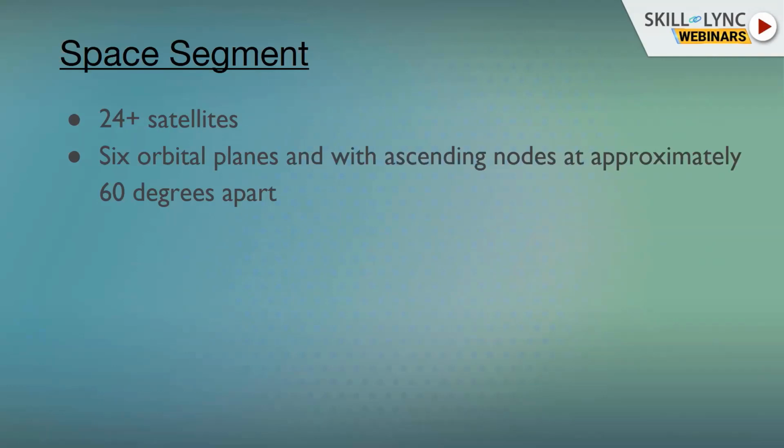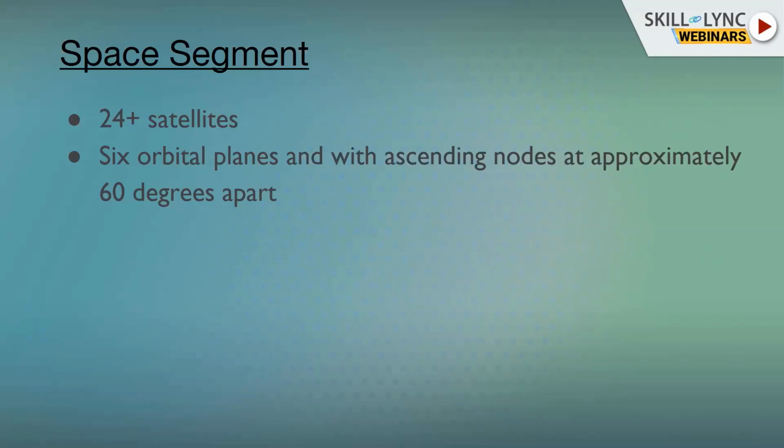Ascending nodes are the points where a satellite moves from the southern hemisphere to the northern hemisphere, which means from the lower part of Earth to the upper part. When I say ascending node, the satellite is going from south to north, and when I say descending node, it is going from north to south.